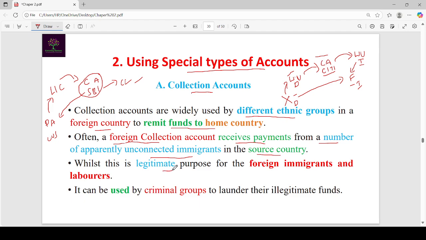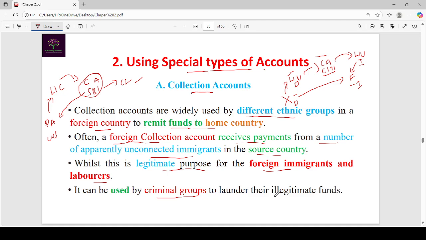It is a legitimate purpose for foreign immigrants and laborers. They are sending their income to the home countries for the survival of their family. But this is used by criminal groups for their illegal activities.